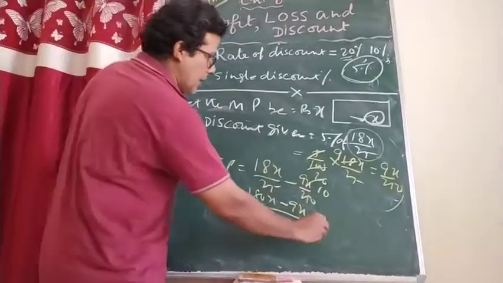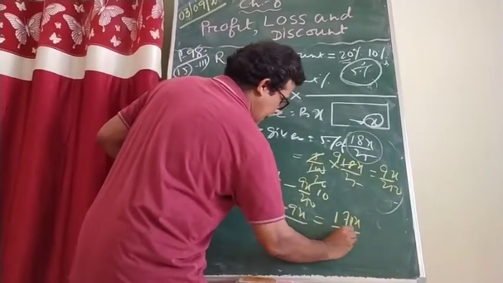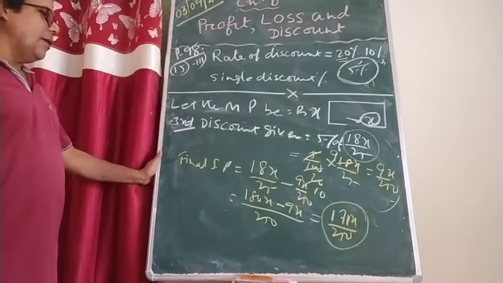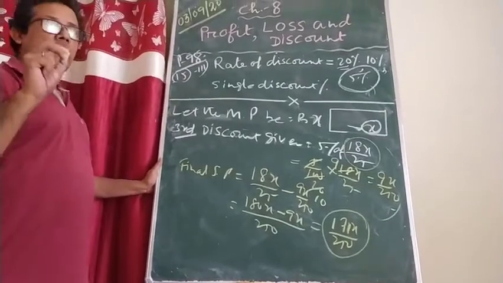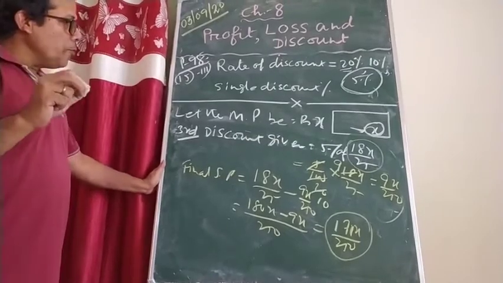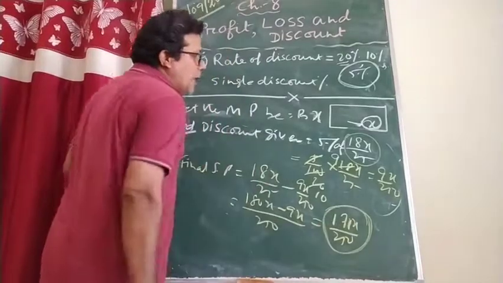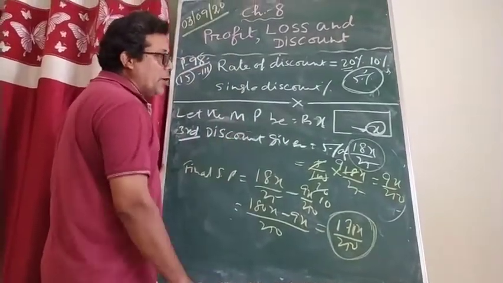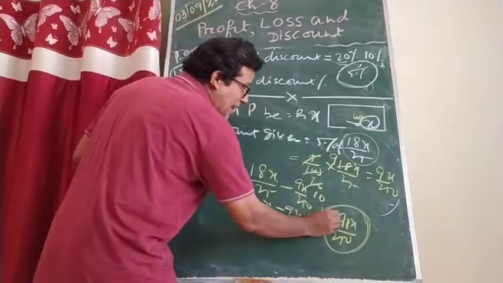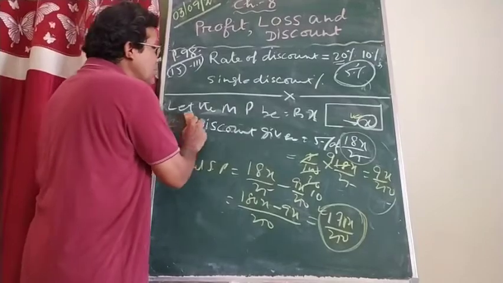That means it will come 171x by 250 rupees. This is the final price I had given for the TV. You understand my point? Now, if this is the final payment I paid for the TV, then how much actual discount did I get? This was the marked price. This much I paid at the final. So how much is the actual selling price?